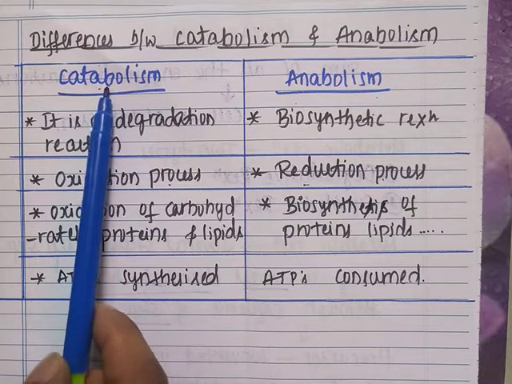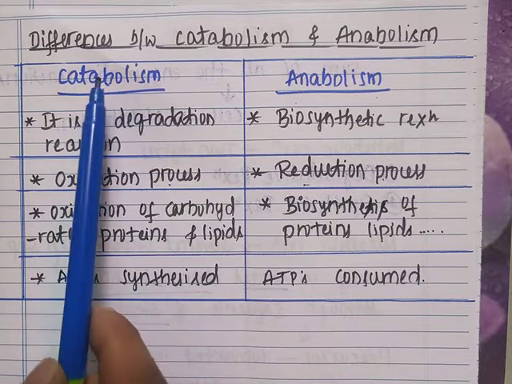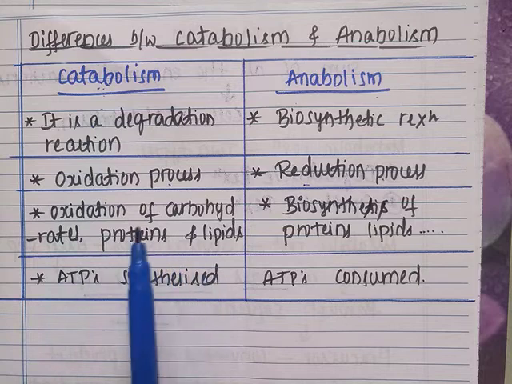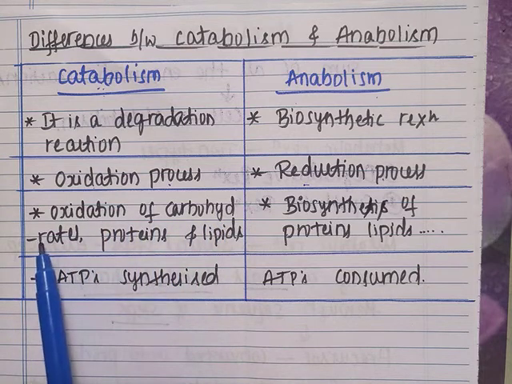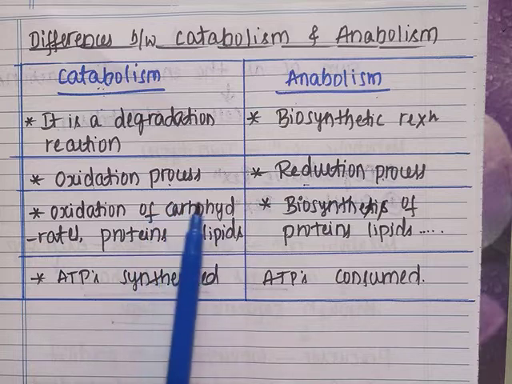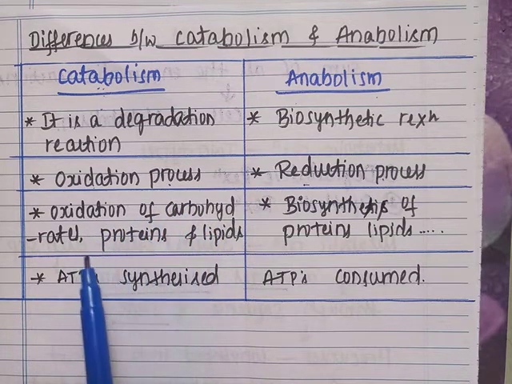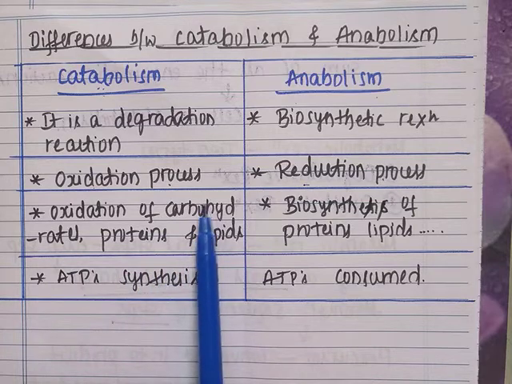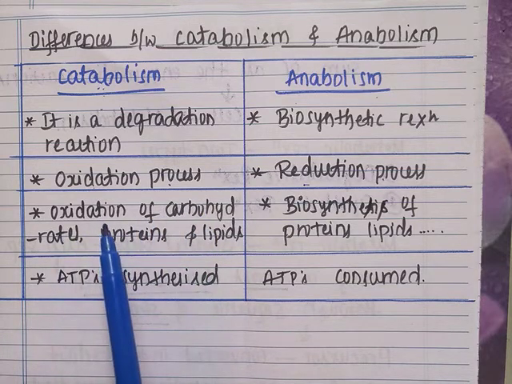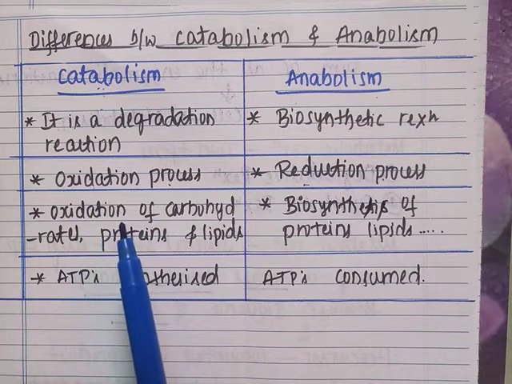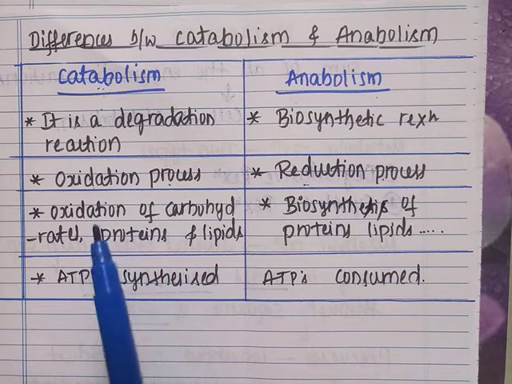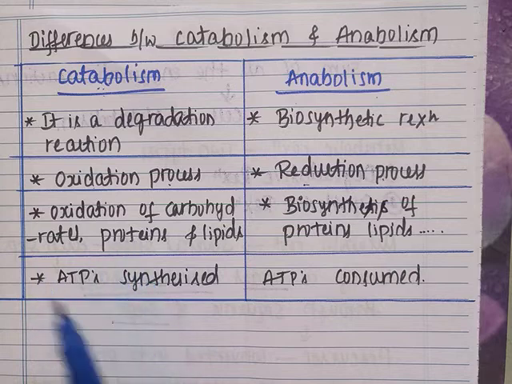The next difference is that in catabolism, the oxidation of carbohydrates, proteins and lipids takes place. These are the organic nutrients, and they break down into smaller molecules like ammonia, carbon dioxide, water, lactic acid, etc.